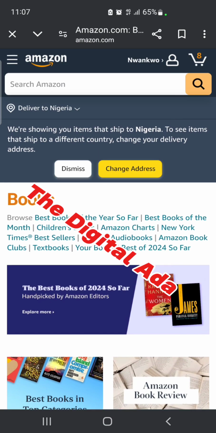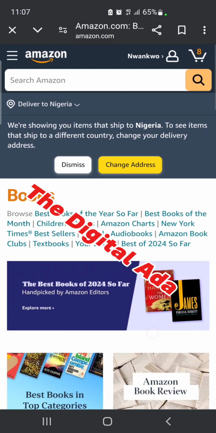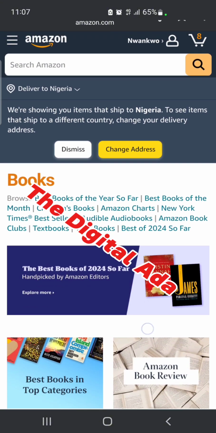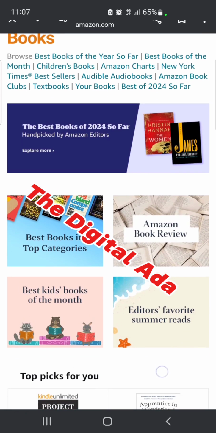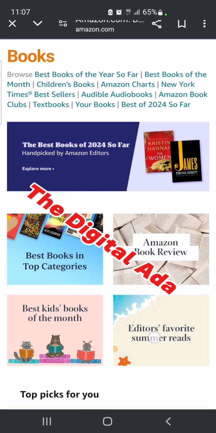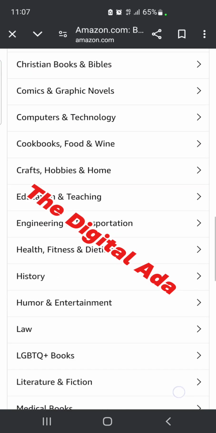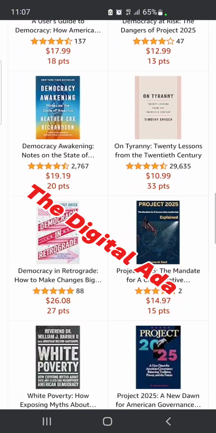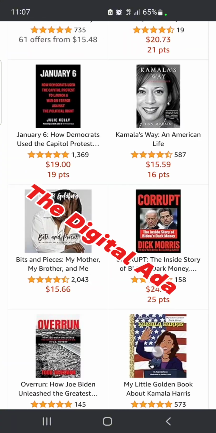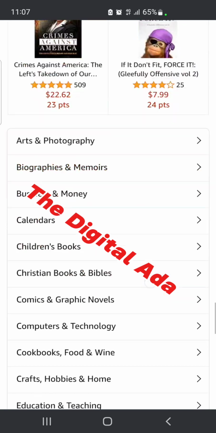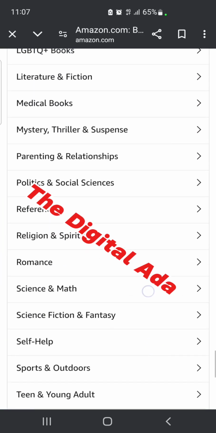So this is where we are, because what we want to look at is books. Here are different books one can write and publish. I'm trying to get the categories, but they are okay.